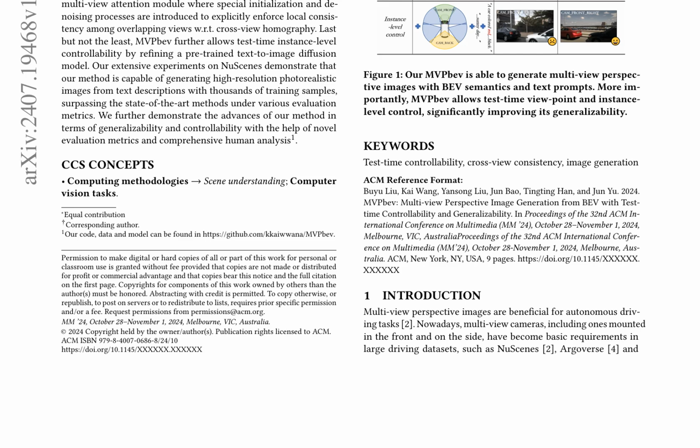MVPbev further refines a pre-trained text-to-image diffusion model, enabling test-time instance-level controllability. The method is capable of generating high-resolution photorealistic images from text descriptions with thousands of training samples, surpassing state-of-the-art methods under various evaluation metrics. The authors demonstrate the advances of their method in terms of generalizability and controllability with novel evaluation metrics and comprehensive human analysis.